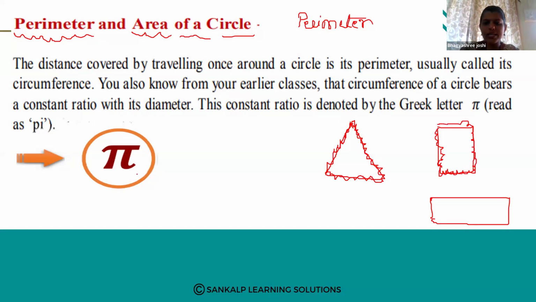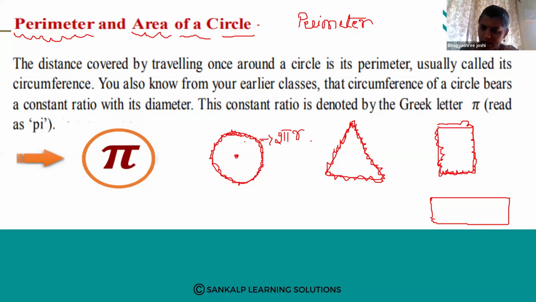Okay. So in case of a circle, here perimeter means circumference. See, this is a circle. What do you mean by perimeter of the circle? Circumference of the circle is the length of the outer boundary, or you can say the outer portion of the circle is called circumference. And you know the formula to find the circumference of a circle is 2 pi r.